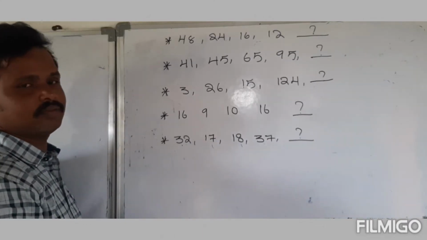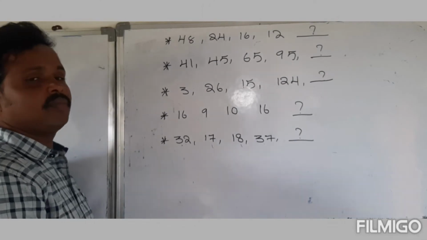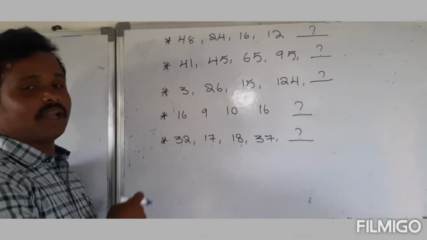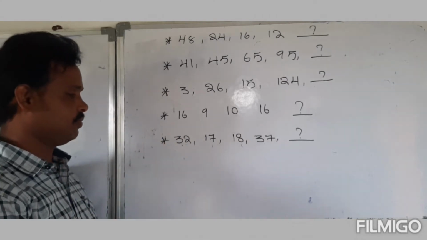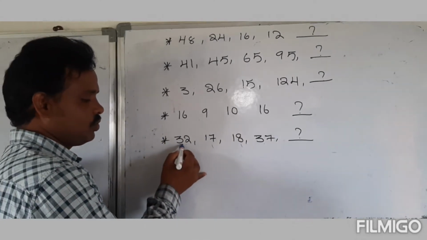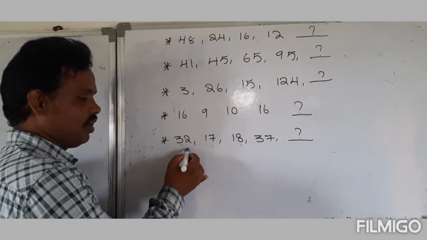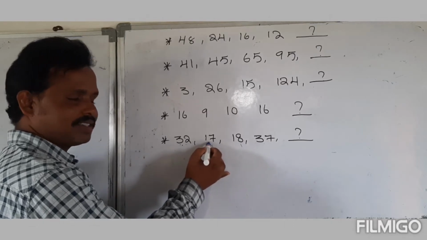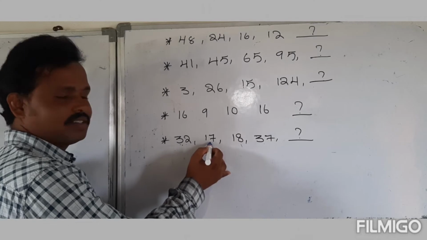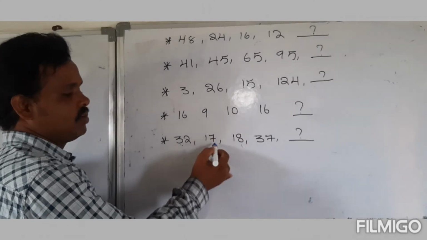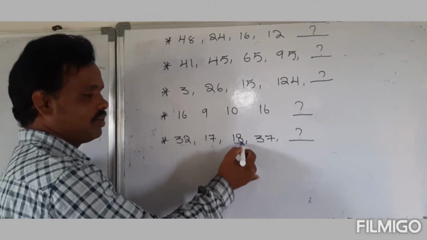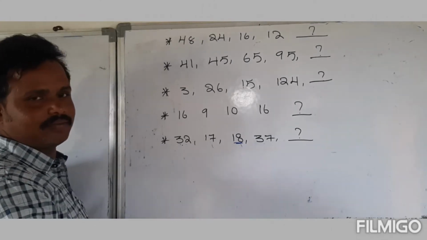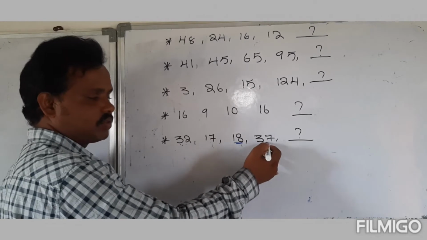It means the operation should be multiplication with values like 0.5, 0.25 or so. Just observe here: 32, if we multiply it with half, we get 16. But here 17 is there. Next 18 is there, and then 37 is there.